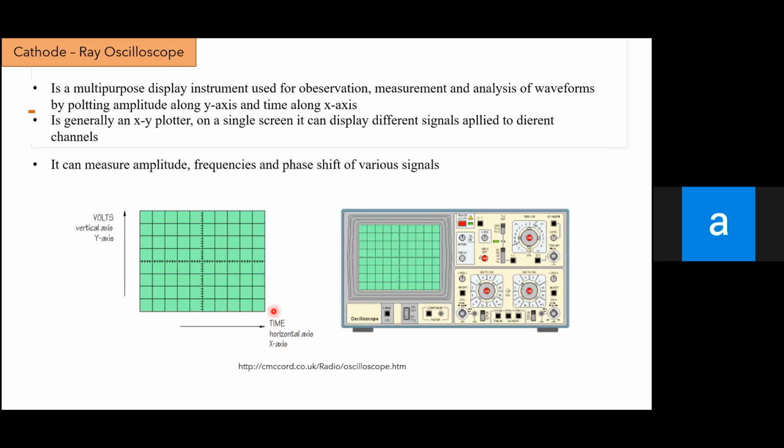Okay, and there are many buttons here, like maybe the red is a power button, to turn on or turn off the oscilloscope, and then this is the green screen to see the waveforms of signal, and then yeah, many buttons here.